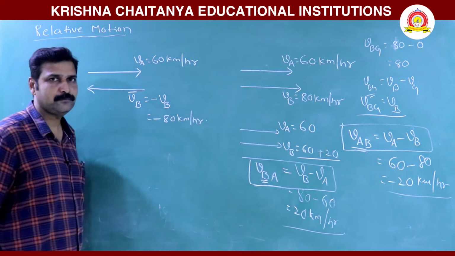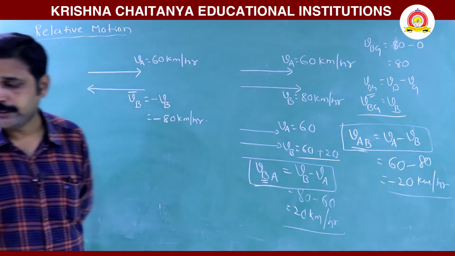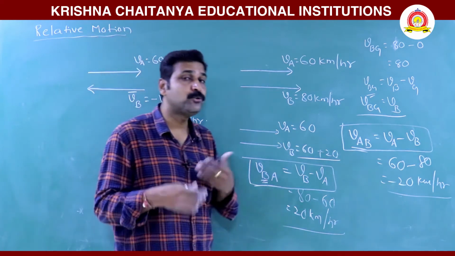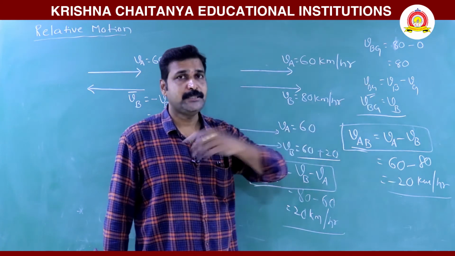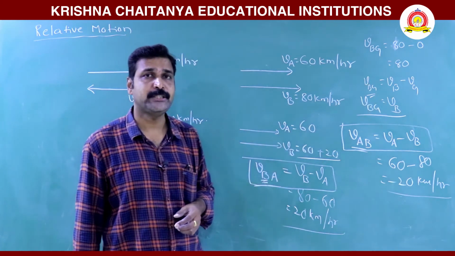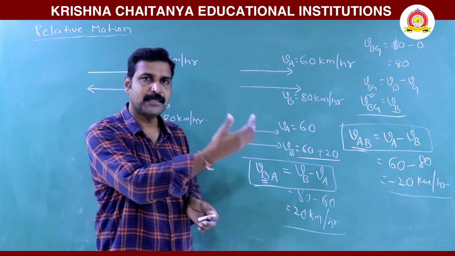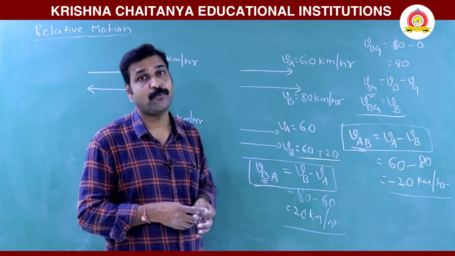Now in general terms, what do we observe when two buses are moving in opposite directions? When you are in one bus and another bus is coming in the opposite direction, generally that bus crosses with more speed. Why?